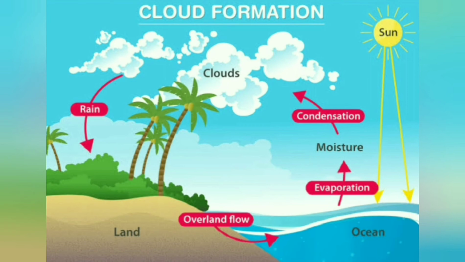When these clouds cool down, the water falls on the earth in the form of rain, and this process we call the water cycle. This process continues, and evaporation, condensation and precipitation are the three processes in the water cycle, and this we have studied in the third standard also.